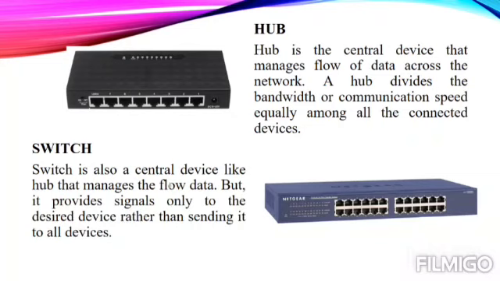Then next we have hub and switch. These hub and switch are two most important devices in a computer network. Well, suppose we have to connect two or more computers in a network. Now for connecting two or more computers we need a central device. So this hub is that particular central device which will manage the traffic of the computers. The hub is the central device that manages the flow of data across the network. A hub divides the bandwidth or communication speed equally. The important thing is that this hub divides the speed equally between multiple computers.